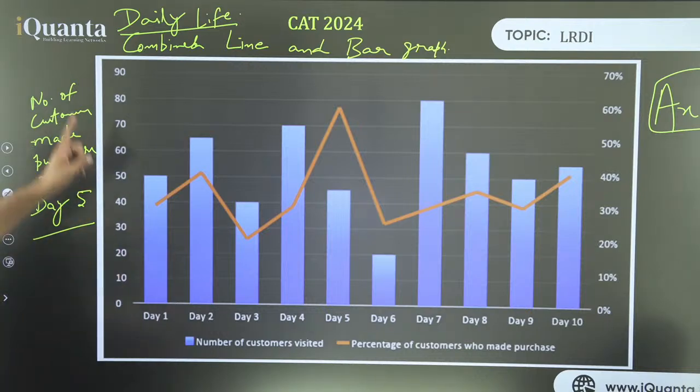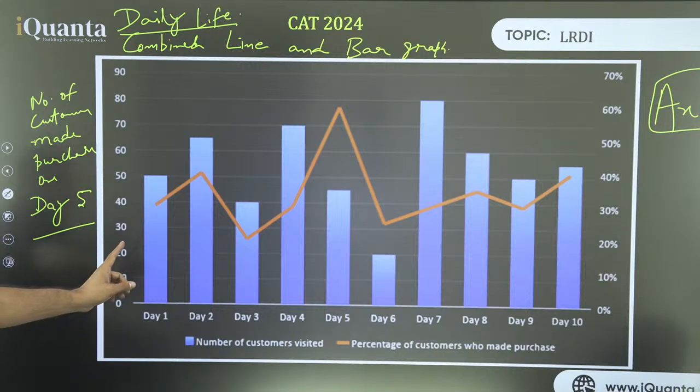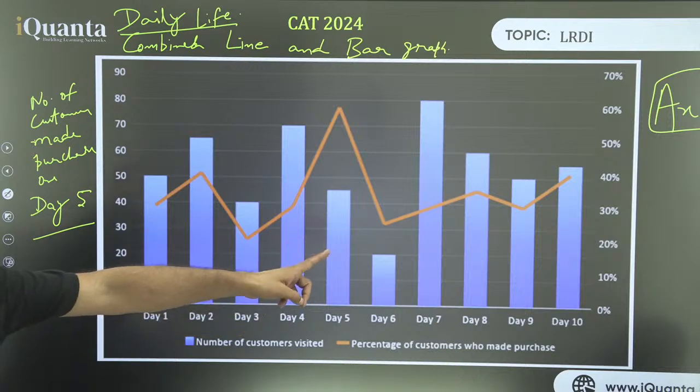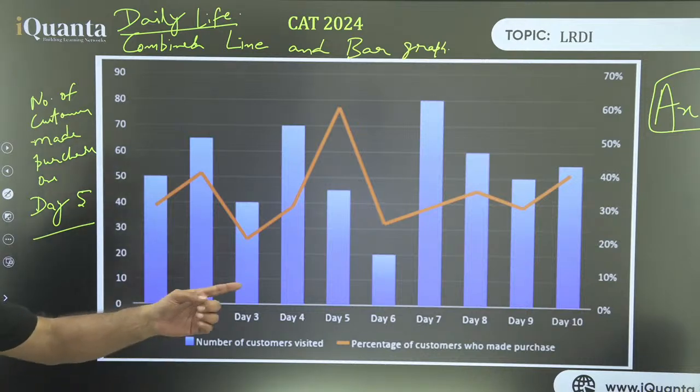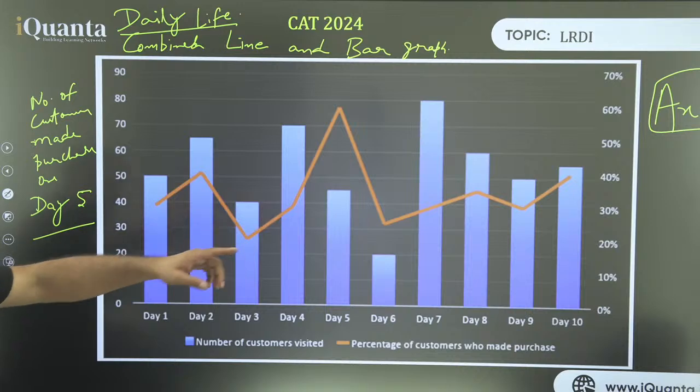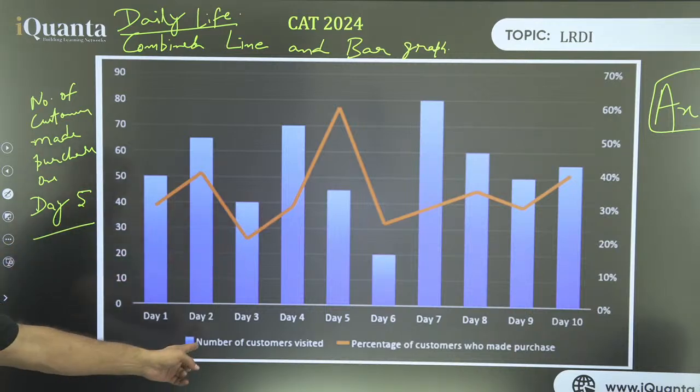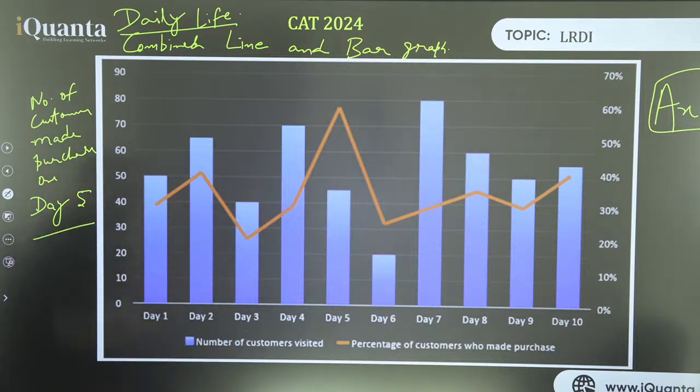You see, the axis for number of people is on the left side. Are you guys able to relate to that? And the axis for percentage is on the right side. Children, please smile, those who have made a mistake already. Look at how I know that: because I understand the units. Percentage, and this is just a number. Number of customers visited, percentage of customers who made purchase.